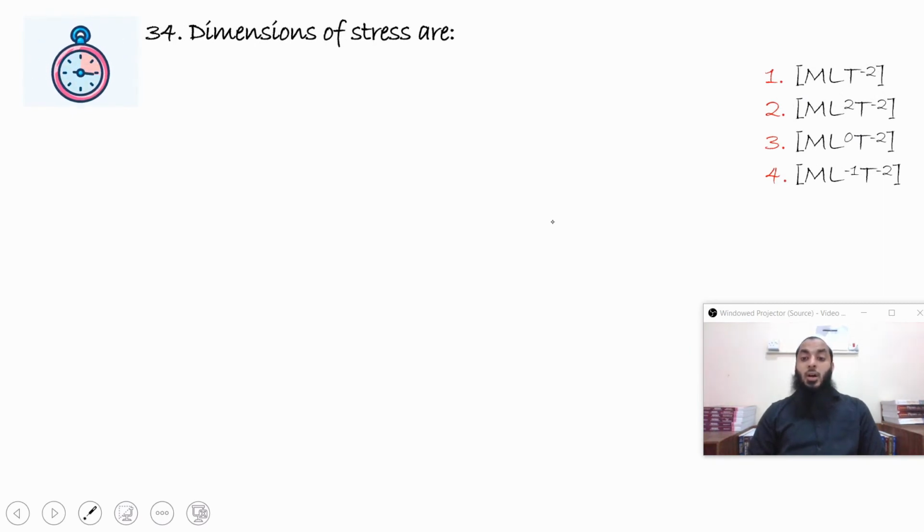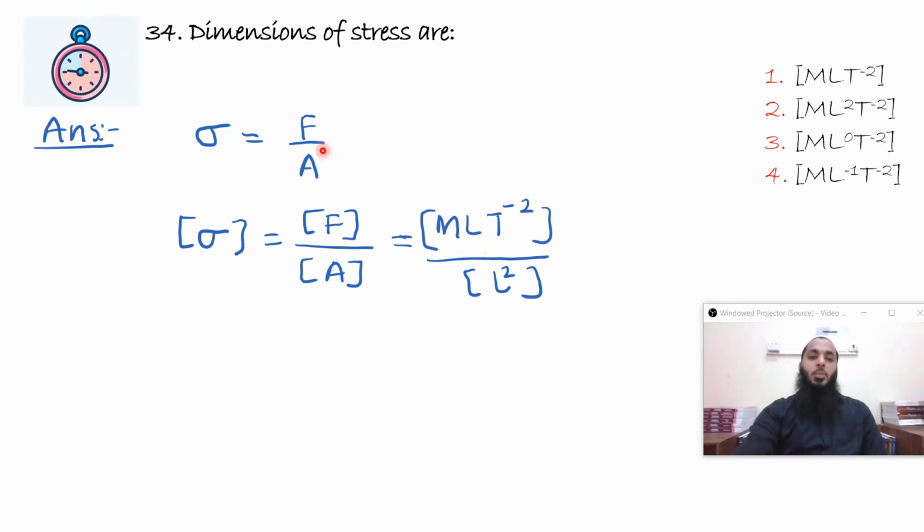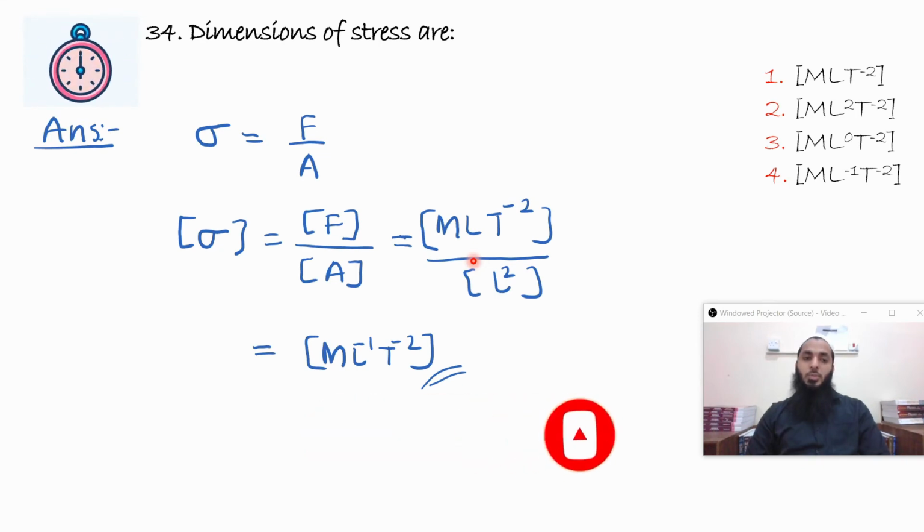Dimensions of stress are, it's a very simple question because stress is force by area, and we know the dimensional formula for force is M L T raised to minus 2. F is equal to ma, mass times acceleration, so M L T raised to minus 2, divided by area. Area has a dimension of L square. So this will become M L raised to minus 1 T raised to minus 2, which is a very simple dimensional formula. Remember, this is also the dimensional formula for pressure.